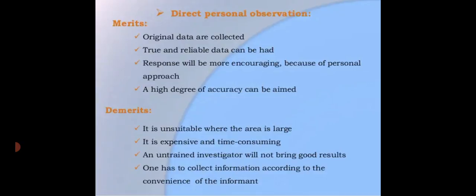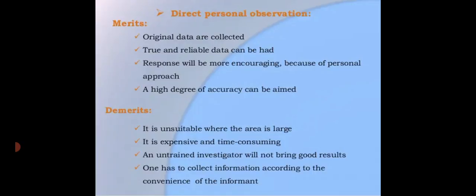The merits and the demerits of direct personal observation. The first one, originality: the data have a high degree of originality. Accuracy: the data are fairly accurate when personally collected. Reliability: because the information is collected by the investigator himself, the reliability of the data is not doubted.